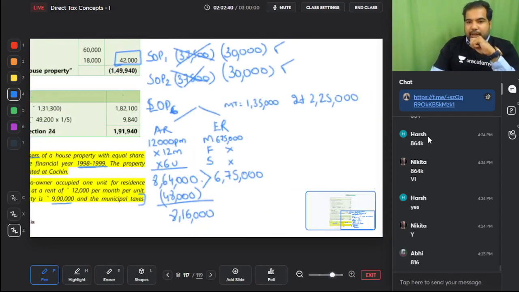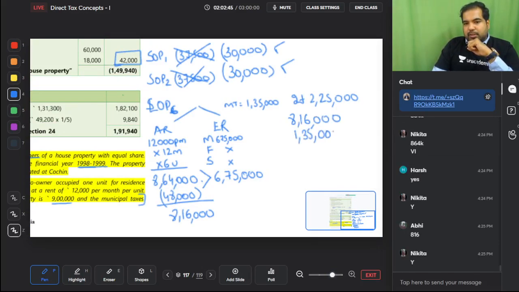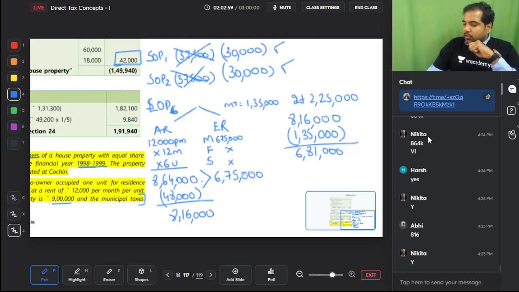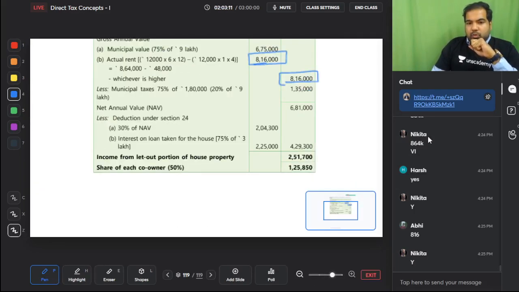From your GAV 8,16,000, can we minus municipal taxes 1,35,000? Yes. How did we get the municipal taxes? First we took the municipal value, 20% of that, and then divide by 8 into 6. So minus 1,35,000 is 6,81,000. Guys, can I take 30% of this? Yes, into 70%. And interest is 2,25,000. So that gives me 2,51,700. And this will be split between the two co-owners.